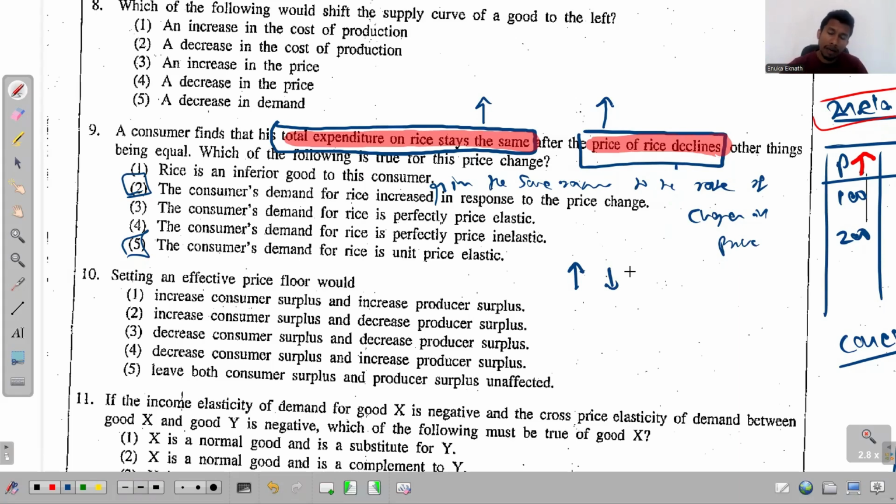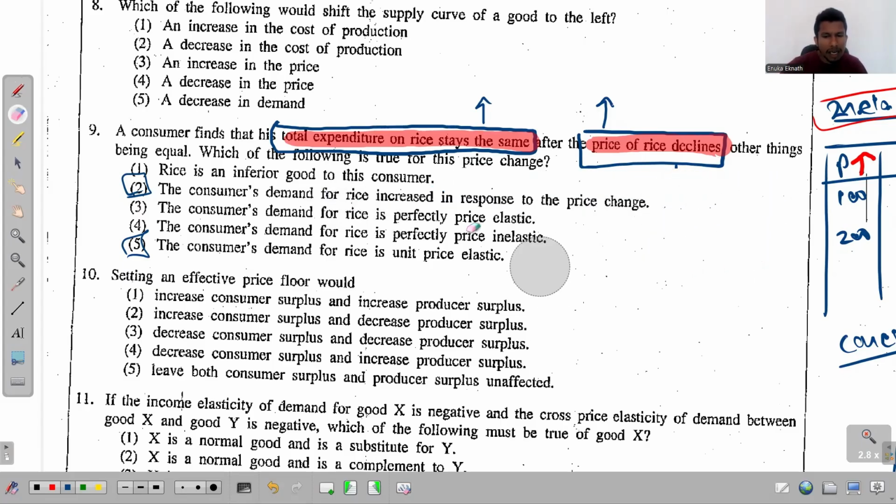When one gets multiplied by two, the other gets divided by two, so the ratios should be equal. But the earlier statement doesn't say anything about the ratio. It says when the price drops, the quantity demanded has increased, but not by how much. The answer to by how much is inside this one: by the same ratio. That's why it becomes unit price elastic. So out of the two, the most accurate one is the fifth one. That's why we select that to be the answer.